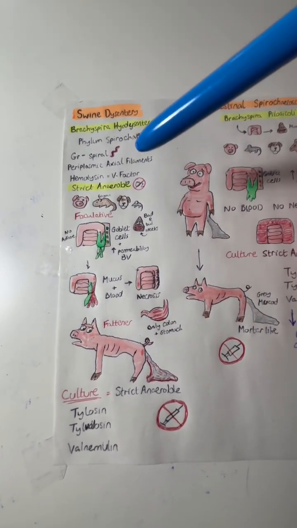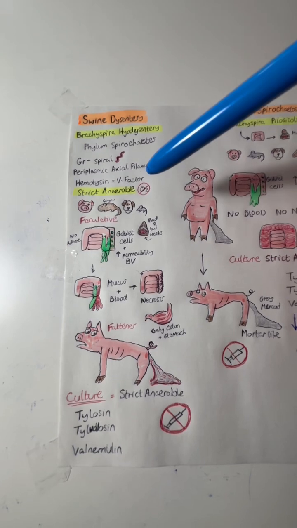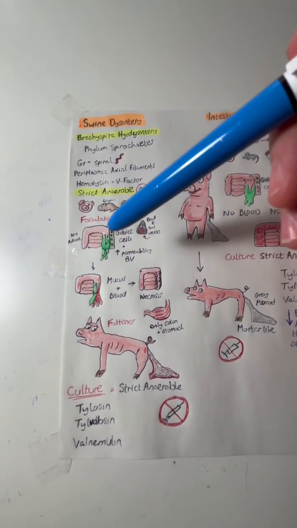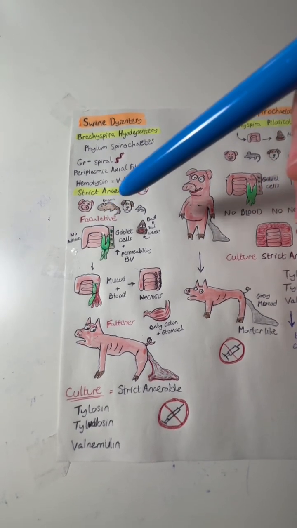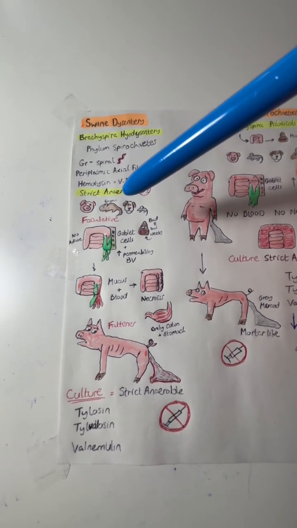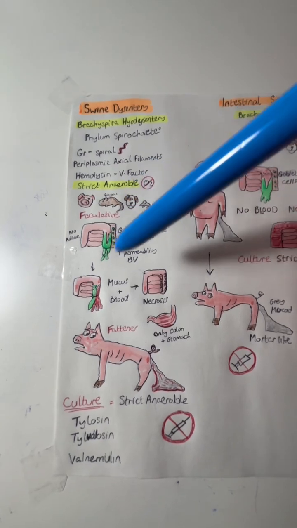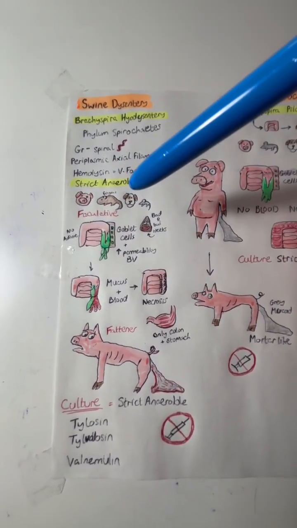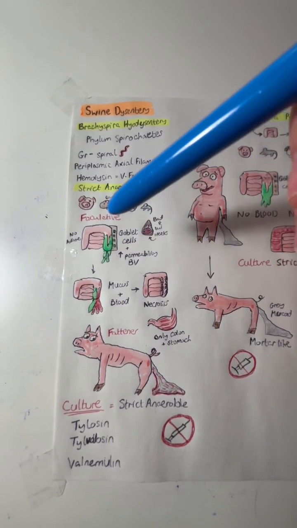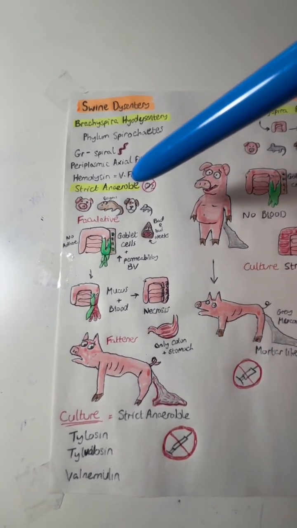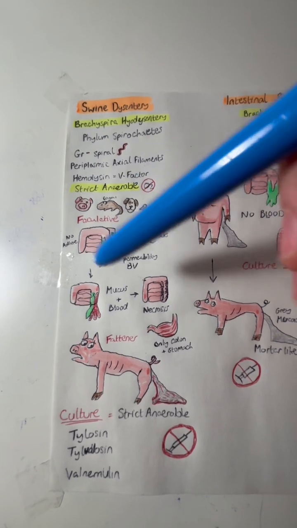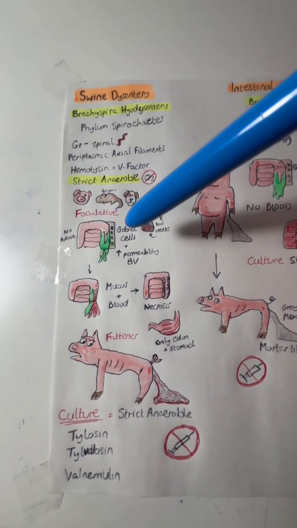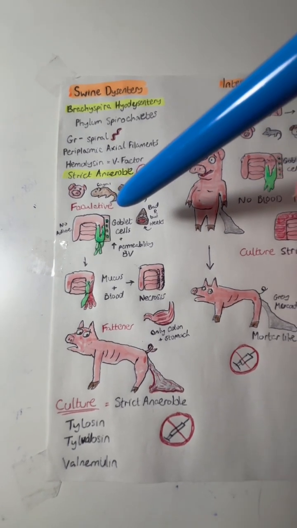The pathogenesis is very unique. It happens in grower pigs. The bacteria does not adhere to the large intestinal wall. However, it moves into the mucus-producing layer of the large intestines, and it damages the epithelial cells, and it causes an increase of mucus production. This will cause very watery mucoid diarrhea. But the bacteria also causes dilation of the blood vessels, and this leads to hyperemia and bloody diarrhea, and it can also lead to necrosis.